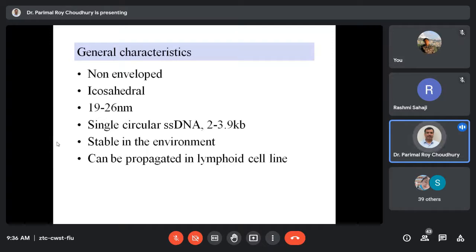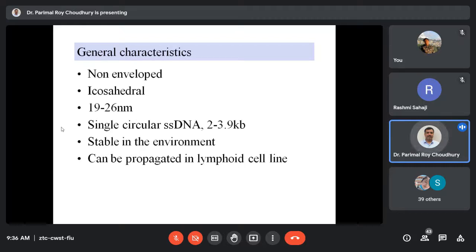We'll come to that point again in the next slide. Similar to the circoviruses, they are again very stable in the environment, and the transmission may occur both laterally as well as vertically. That's a worry point for us.